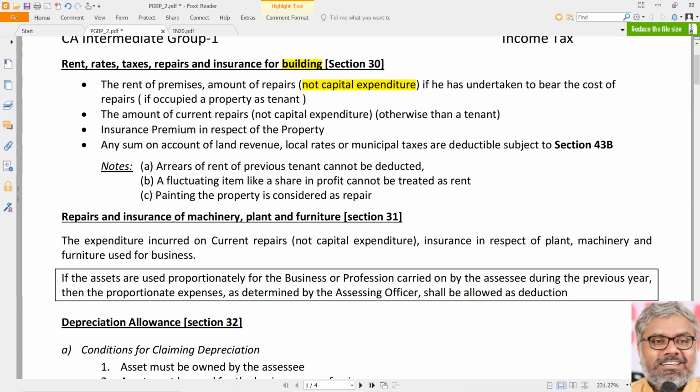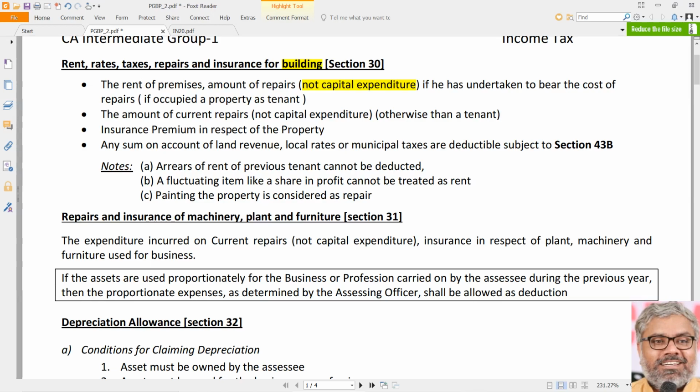What is a capital expenditure and what is not is a debatable thing, a big gray area. It is not always easy to identify. Capital expenditure is that which enhances the value of the asset. Any such expenditure is capital expenditure.